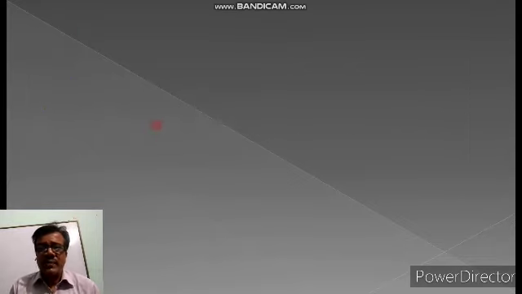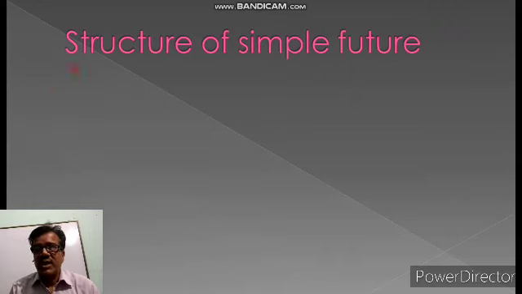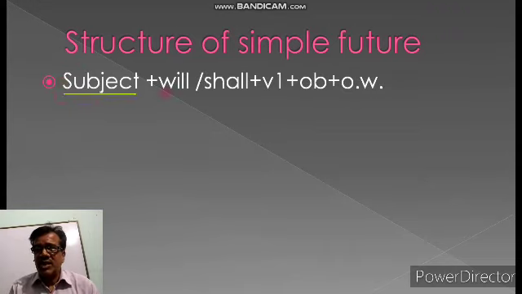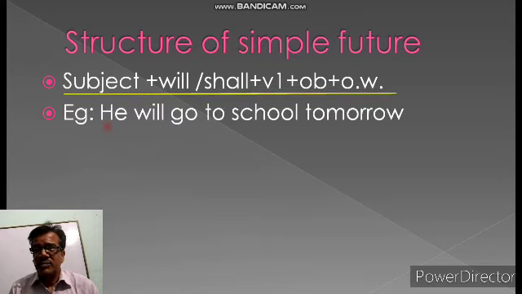After that you have to know that this type of sentence can be expressed by other rules also. Subject, will, shall, V1, object, other words. And he will go to school tomorrow. You are looking at the example. You will go to school tomorrow. Tomorrow is indicating that the time is simple future.